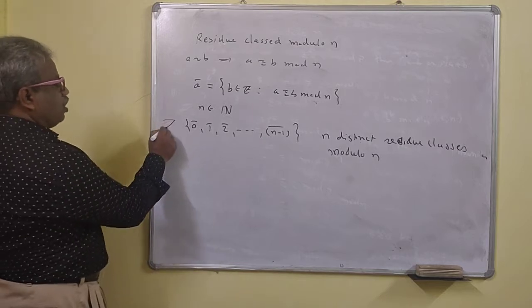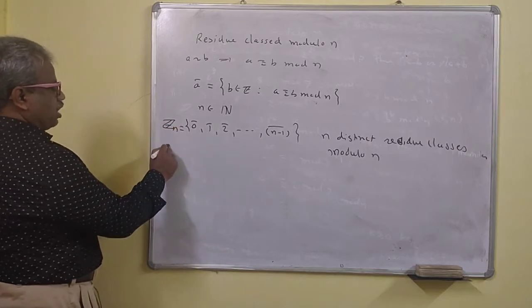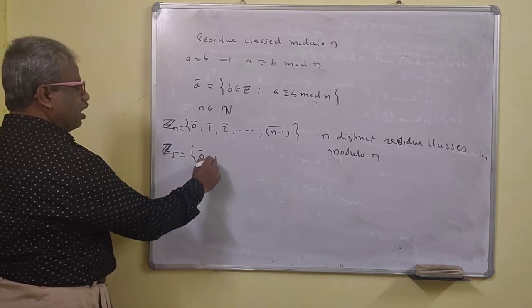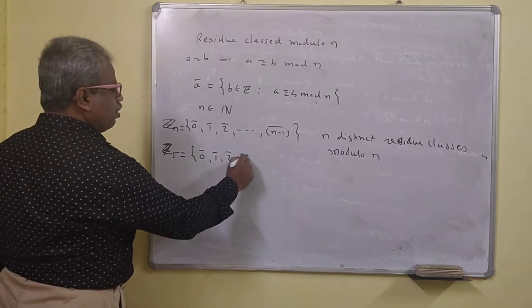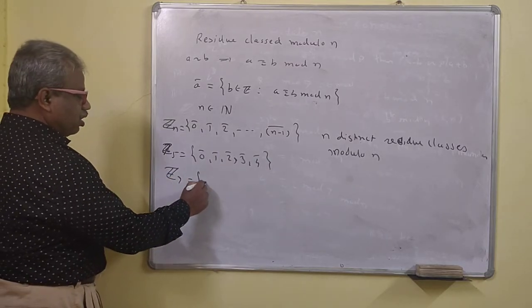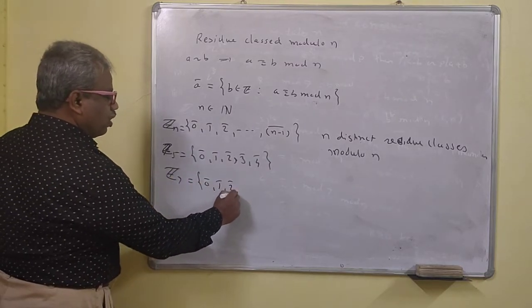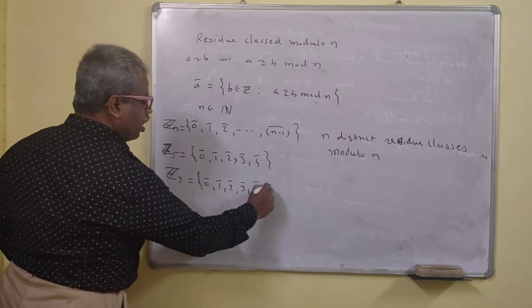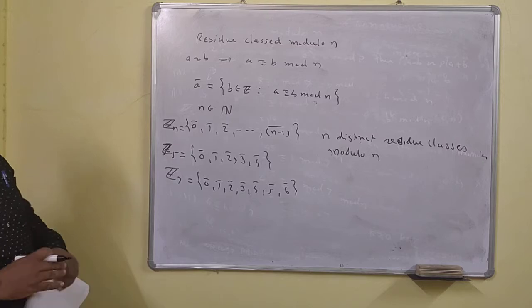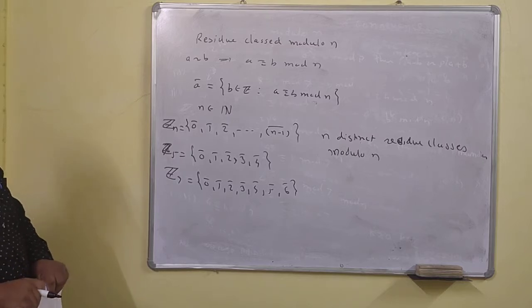This is denoted by Zn. So Z5 will be 0 bar, 1 bar, 2 bar, 3 bar, 4 bar. Z7 is 0 bar, 1 bar, 2 bar, 3 bar, 4 bar, 5 bar, 6 bar. 7 bar is not included because 7 bar is same as 0 bar.